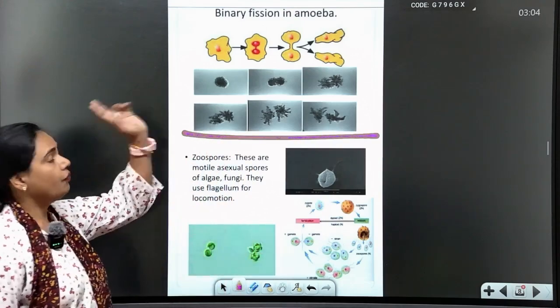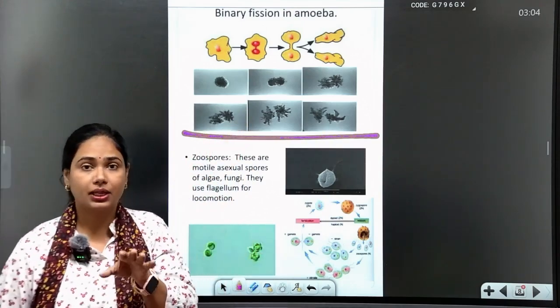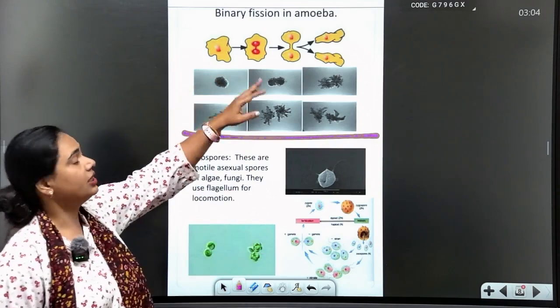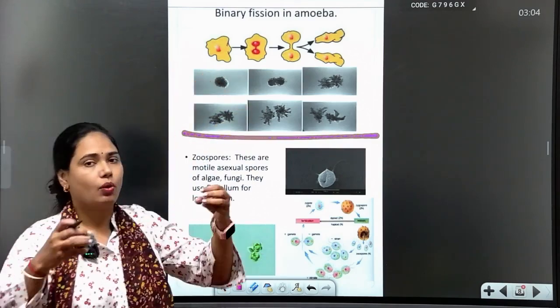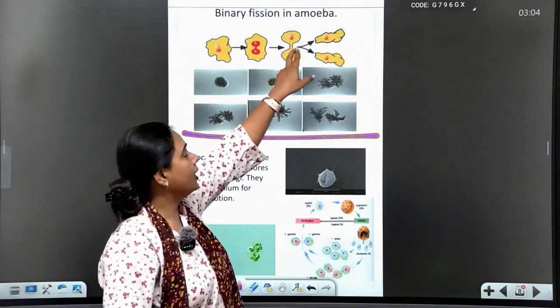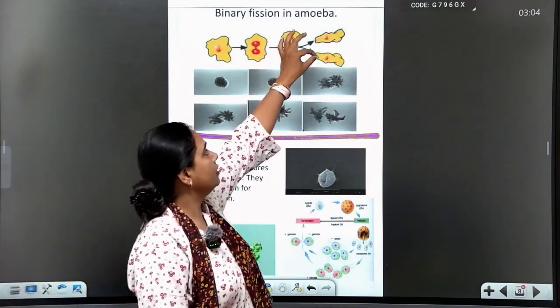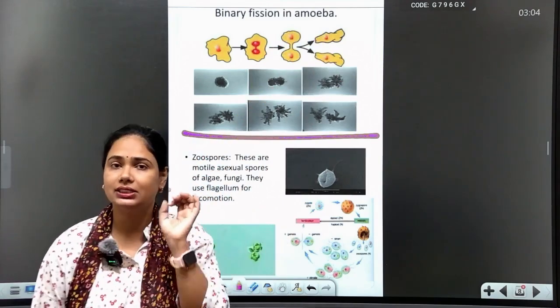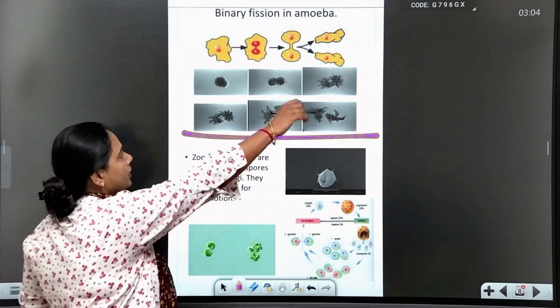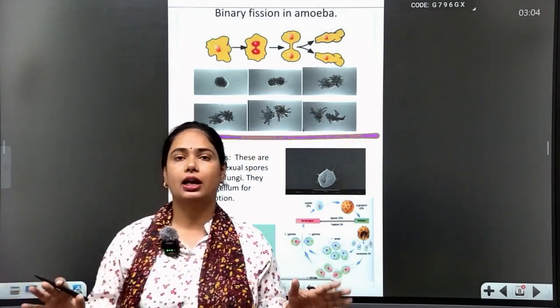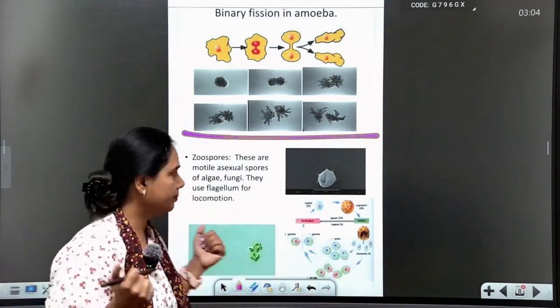Now, here is a very clean diagram of binary fission in amoeba: a single cell forms a notch and divides into two separate daughter cells clearly. So this is a very good diagram for binary fission.